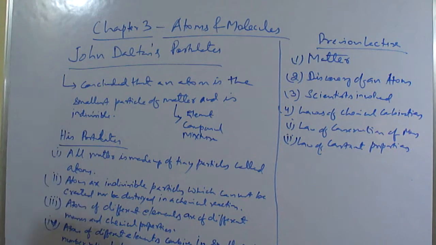Understood now? So atoms of different elements combine in a small whole number ratio to form compounds. Right? A small whole number ratio, not in bigger form, a small whole number ratio to form compounds. Okay? Then the fifth one, the law of conservation of mass, as I told you